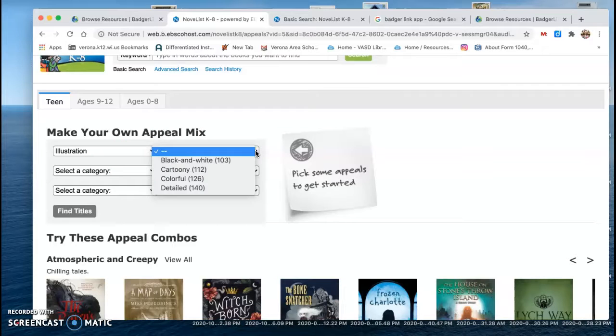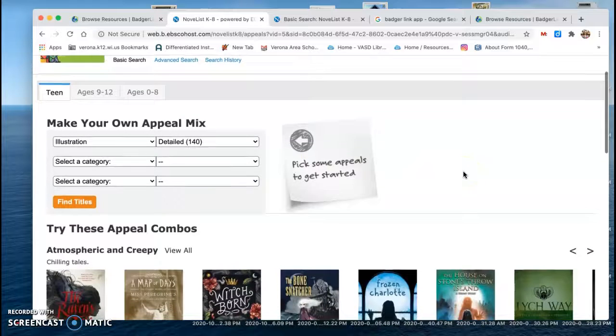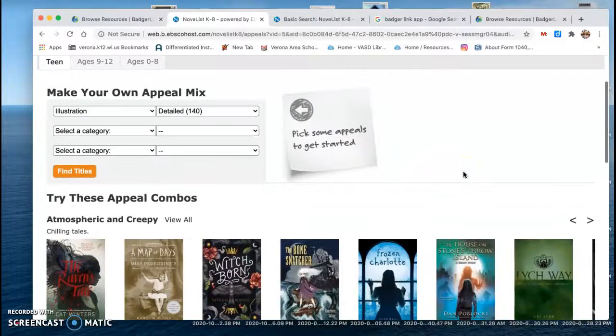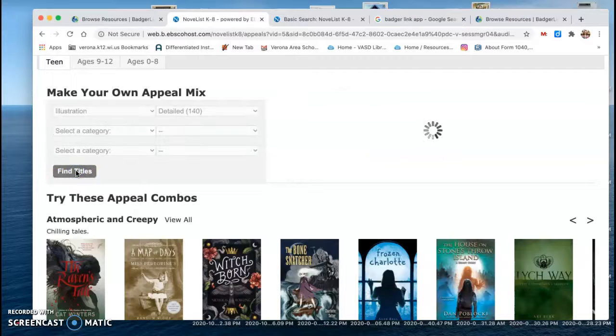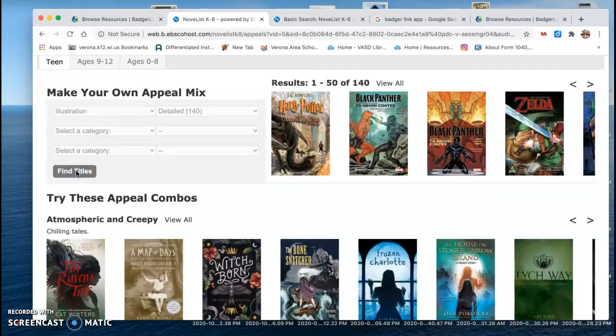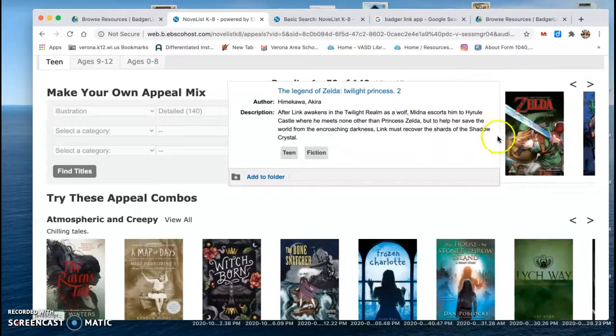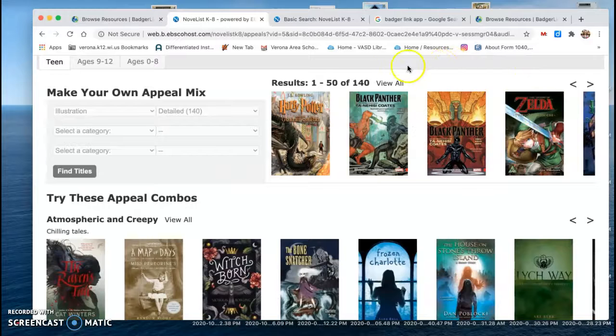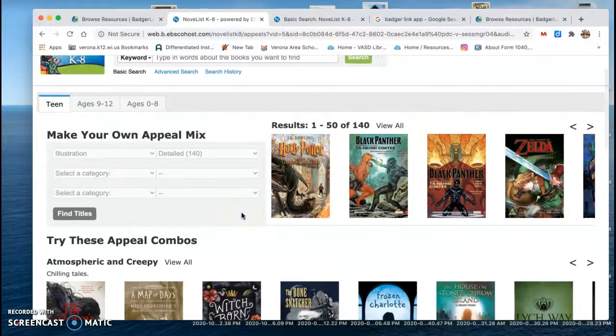Well, I liked that they were detailed illustrations. So let's find some books that have detailed illustrations. Ooh, Harry Potter, Black Panther, Legend of Zelda. Lots of books that have detailed illustrations.